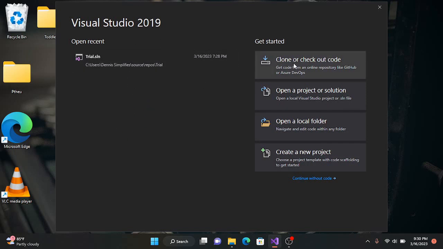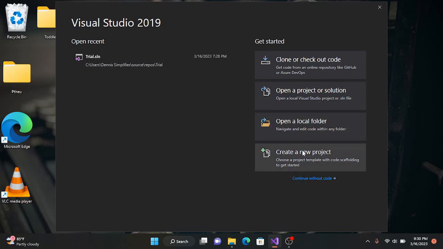Then you can see clone or check out code. So this is for GitHub. We get to GitHub in the sessions ahead, maybe in the future. And open a project or solution. So a project you already have, you can open it from this side, which is open a project or solution. Then open a local folder. If you want to edit code within any folder, you can open it from here.